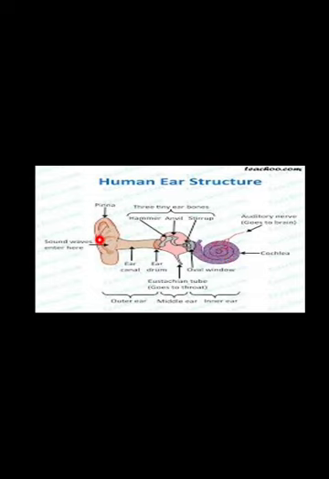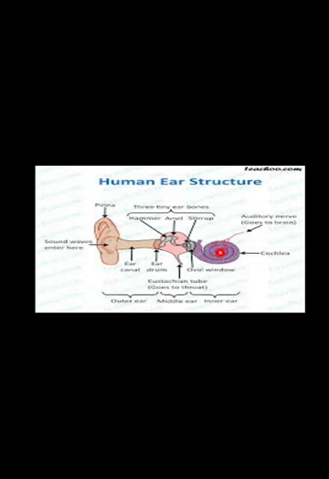When air in the form of sound waves enters our pinna and passes into the ear canal, it vibrates our eardrum. The vibrations in the eardrum make the three bones move, and the movement of the three bones sends further vibrations into the fluid present inside the cochlea.